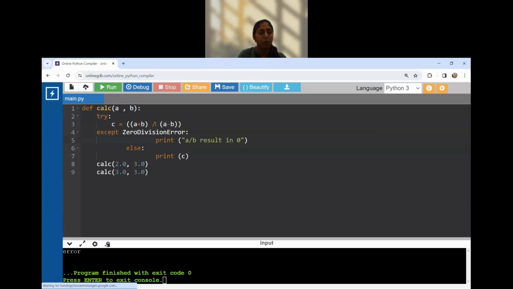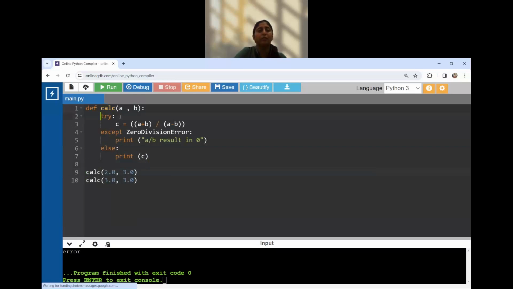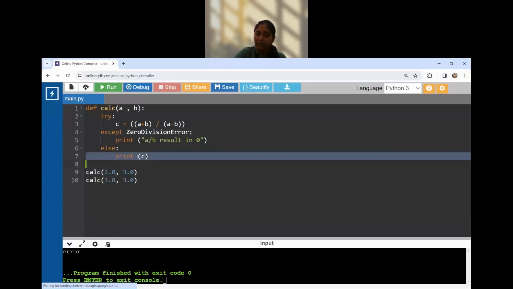Over here, we have created our try block, our except block, and our else block. Suppose in try, there is some result that throws an exception. Then in such a case, what will happen? From try, the whole portion will be redirected to this except block. But suppose no such error occurred in the try block, then the else block will be executed. So let's see.